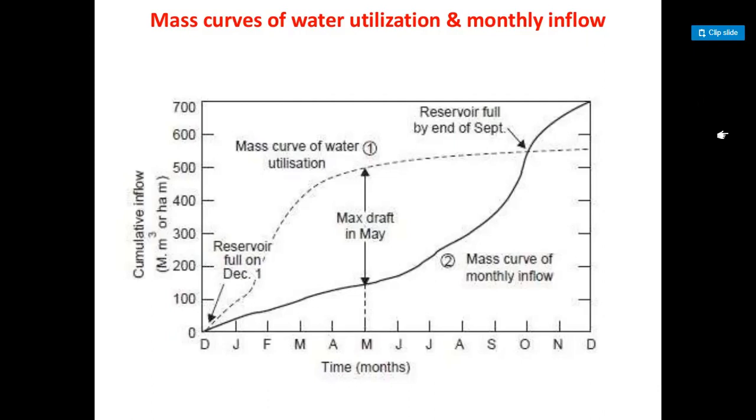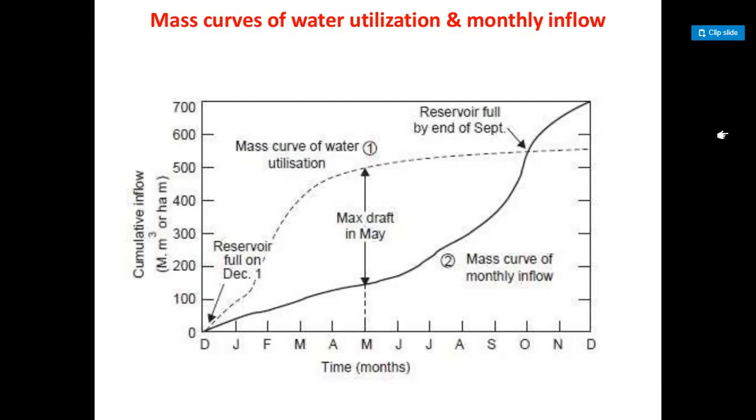So all the inflows into the reservoir and the withdrawals from it are to be reckoned from A. In other words, the origin will be shifted from O to A. So a line drawn parallel to OJ and tangential to the mass curve at A, that is AC, will now become the cumulative demand from A to B. The mass curve is flatter than OJ.